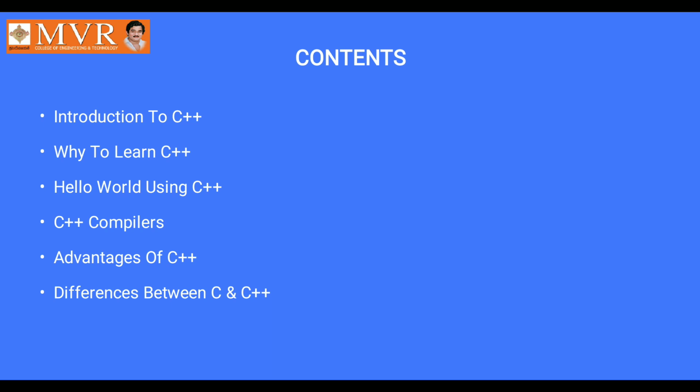First of all, the contents of this presentation are: introduction to C++, why to learn C++, the basic programming of Hello World using C++, C++ compilers, advantages of C++, and the final one is difference between C and C++.